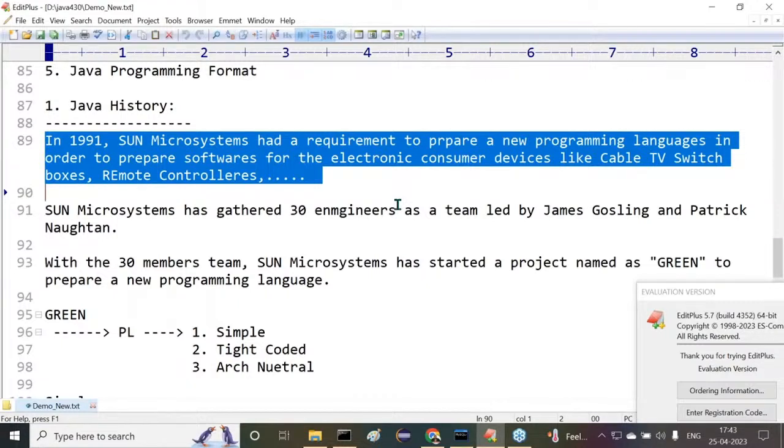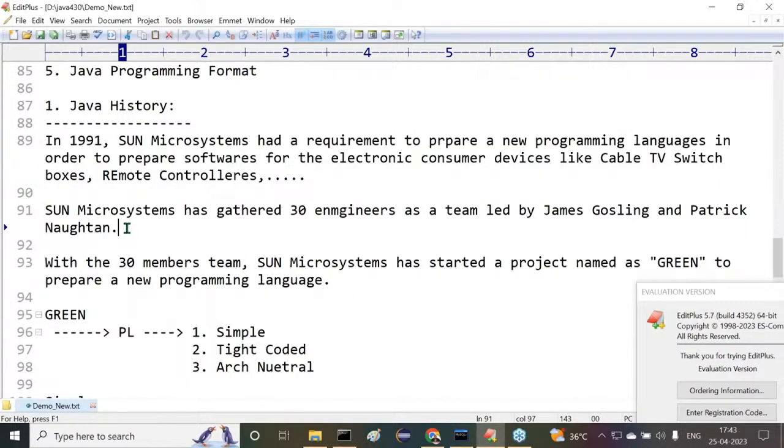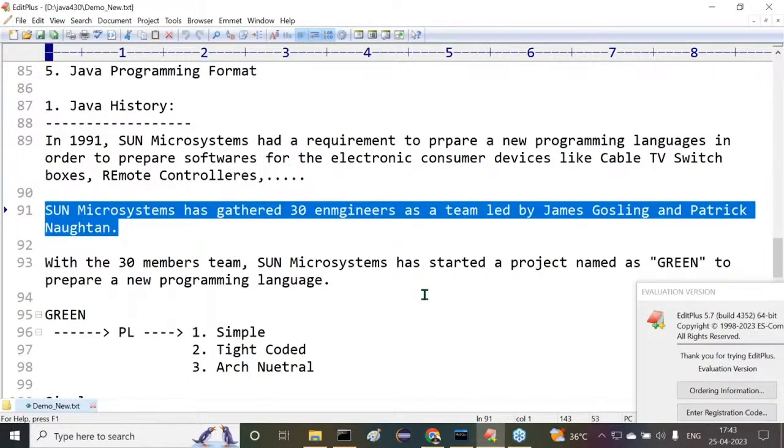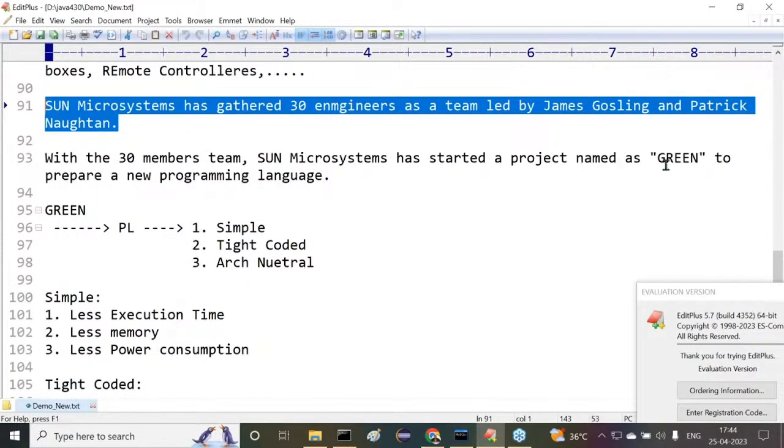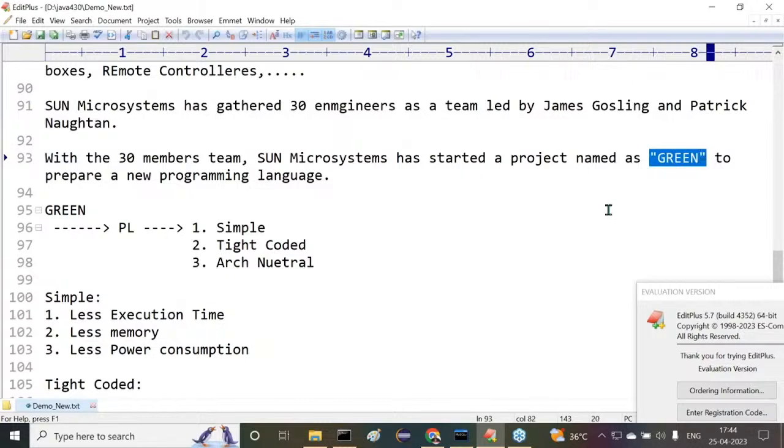In 1991, Sun Microsystems had a requirement to prepare a new programming language in order to prepare software for electronic consumer devices like cable TV switch boxes, remote controllers, and so on. For this reason, Sun Microsystems decided to prepare a new programming language. They took a team of nearly 30 members led by James Gosling and Patrick Naughton. With this team, Sun Microsystems started a project. What is the name of the project? Green Project.